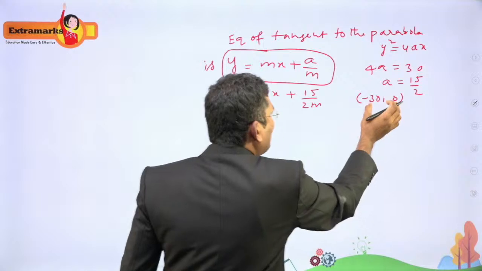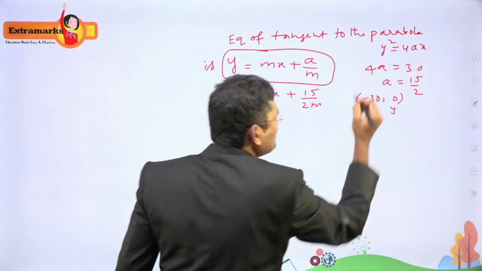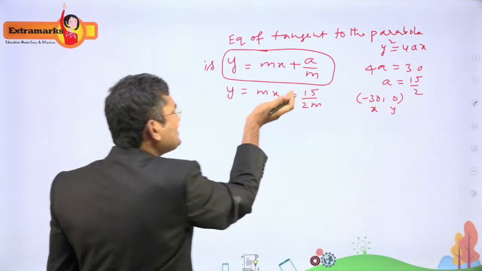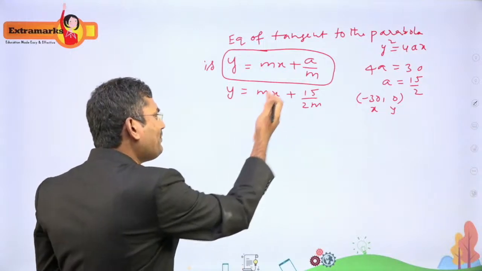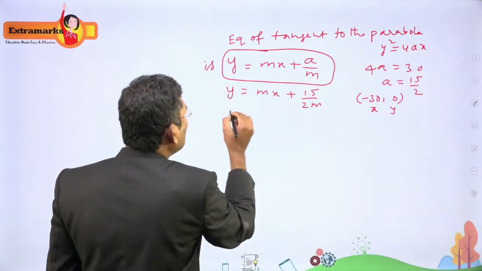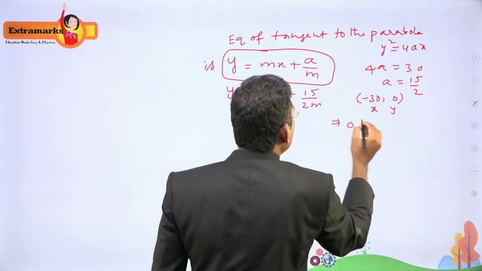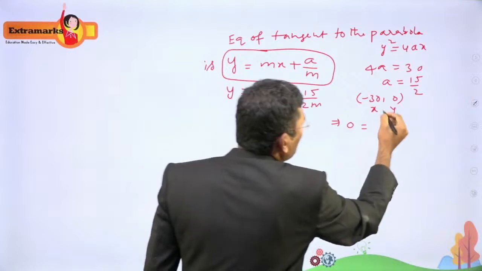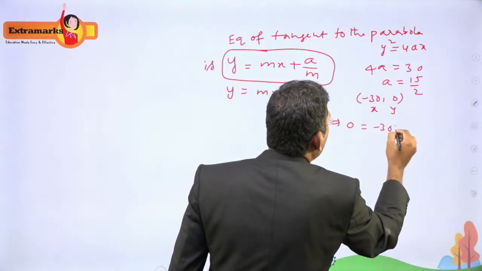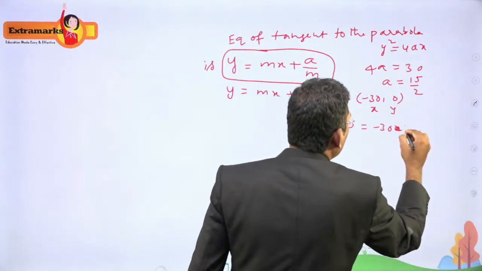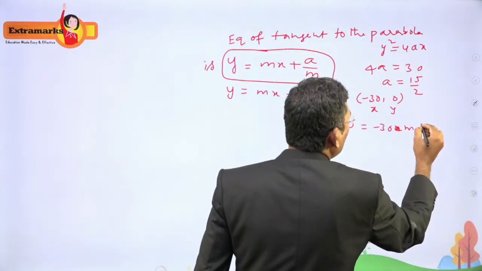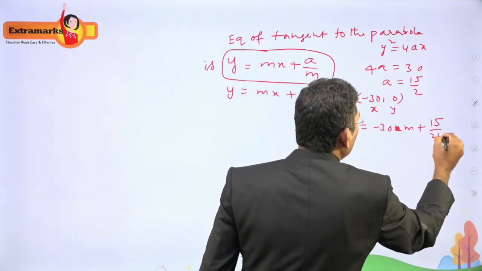That means this is the x coordinate and this is the y coordinate. This point must satisfy the line because the line passes through the point. So substitute y = 0, and you will get 0 = m(-30) + (15/2)/m, so minus 30m plus 15/(2m).